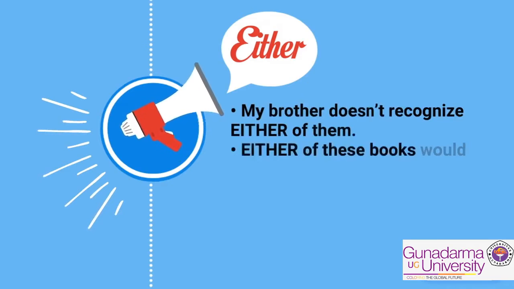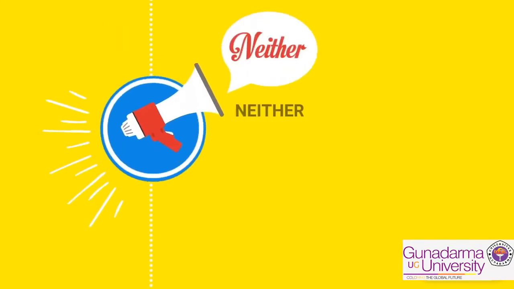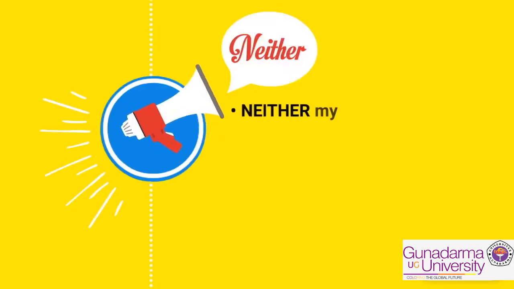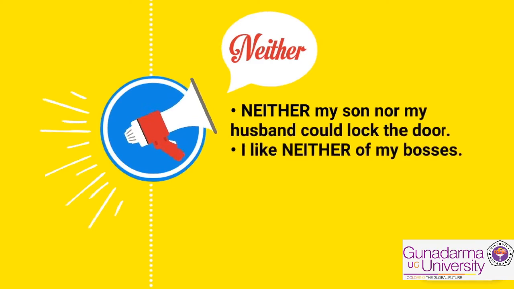These are the sentences using the adjective either. Neither means none of the two options available. These are the sentences using the adjective neither.